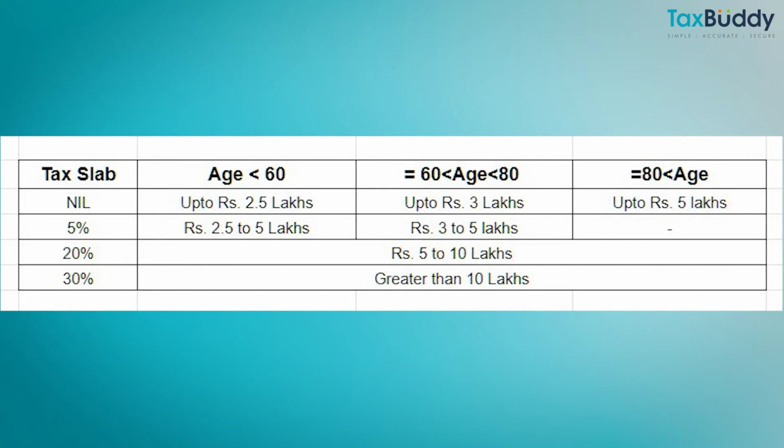5% tax for 2.5 to 5 lakhs for age group of 60. Rupees 3 to 5 lakhs for the second age group. 20% tax for all the age groups who are falling under the category of rupees 5 lakh to 10 lakhs. And all the age groups who will be falling under this category of income greater than 10 lakhs will have to pay 30% of the tax.